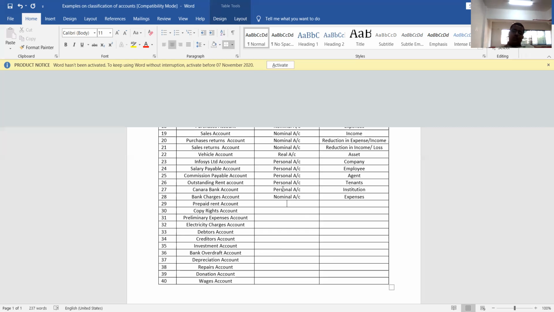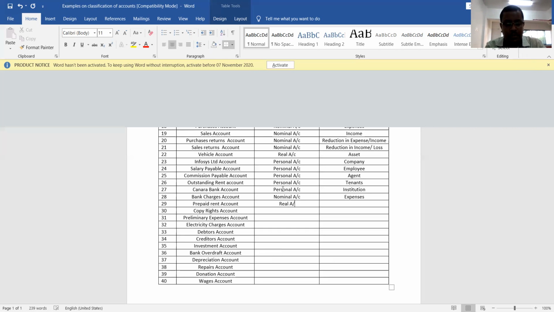Okay. Let us move to the next term, that is prepaid rent account. See here, outstanding things like payable are liabilities. Prepaid is what? Paid in advance, meaning it is not yet incurred but it is already paid, and these are called prepaid expenditures. So we'll take one example. While making payment of rent for October 2020, you have also paid rent for November 2020. So you paid one month in advance. Understood? Till the due date, that is till 30th November 2020, that rent paid in advance should be treated as an asset.